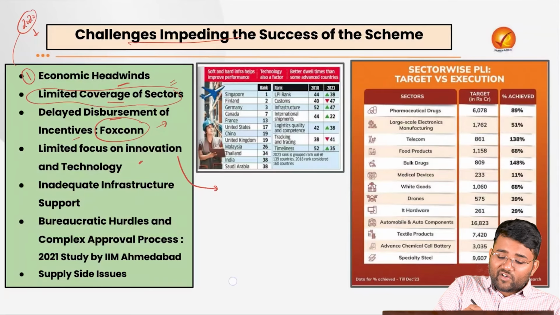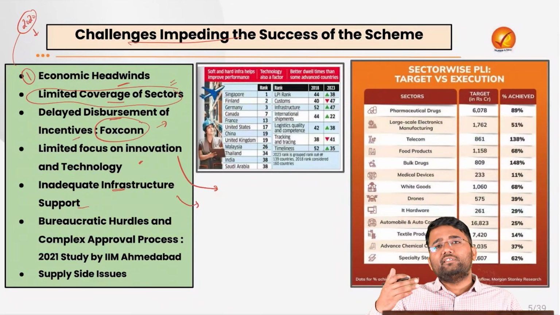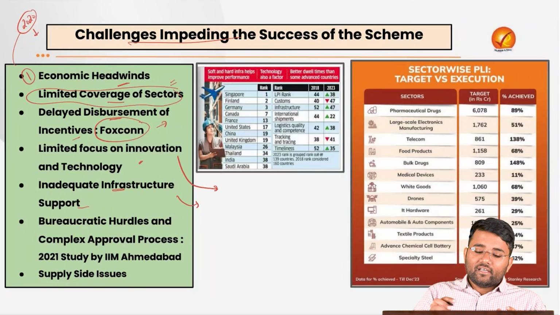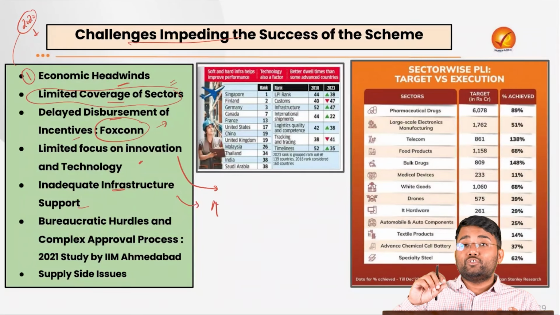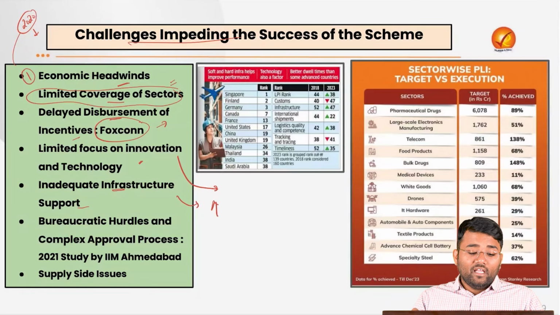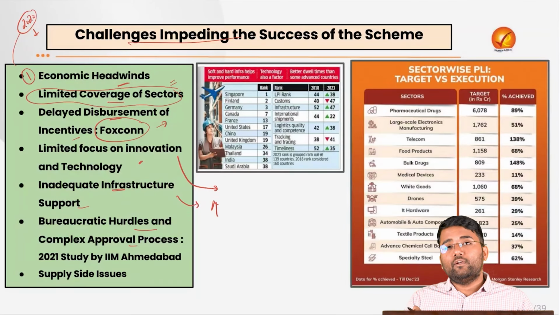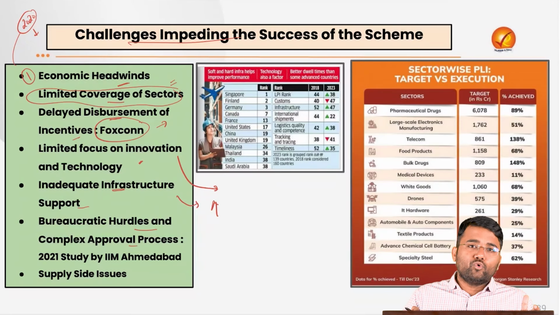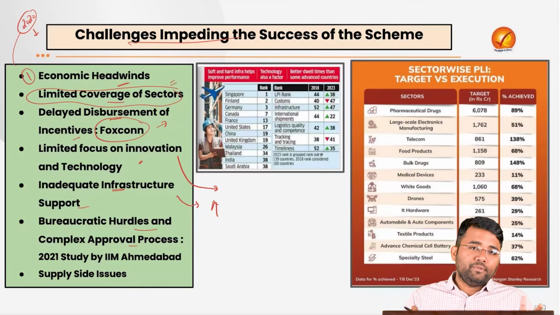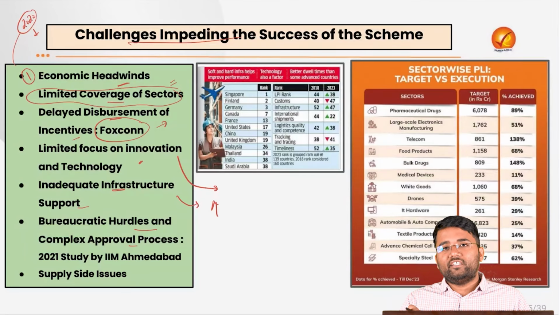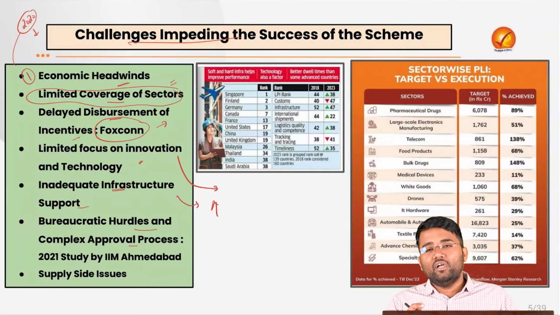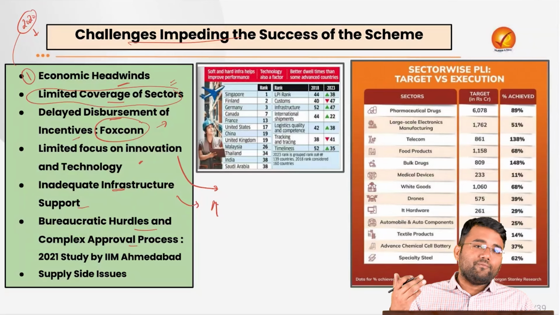Also, inadequate infrastructure support. For example, the logistics cost is still high. As per various estimates, it is around 14 to 18% of GDP. And when logistics cost is very high, that adds to the cost of the product, and that also doesn't help in increasing the sales of the company. Then bureaucratic hurdles and complex approval processes. There are various reports that said that for the incentives that should be given to eligible companies, certain delays were reported in disbursement. So that was also a kind of demotivation for these companies.